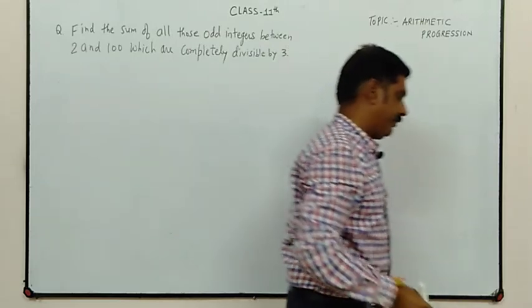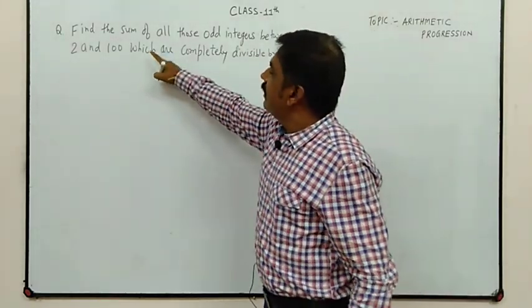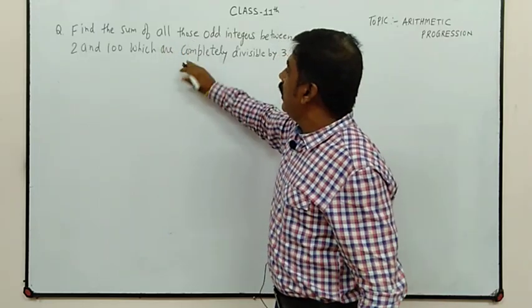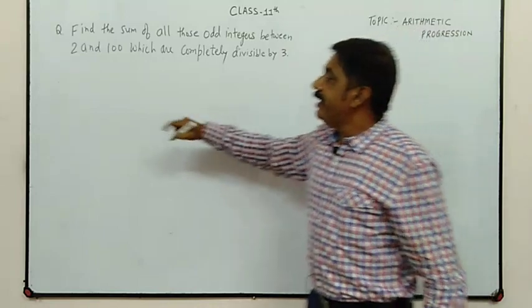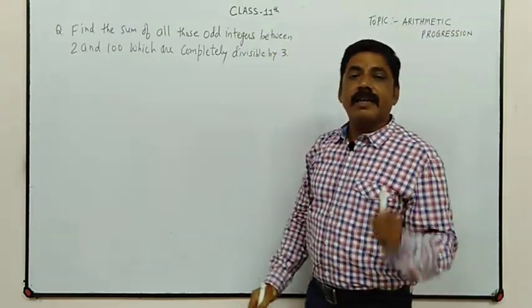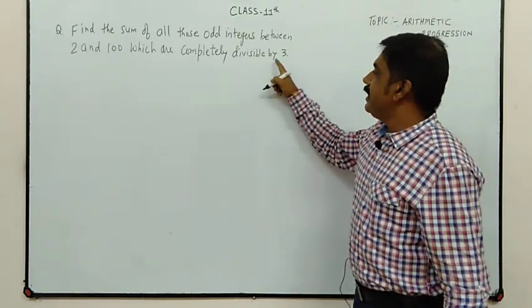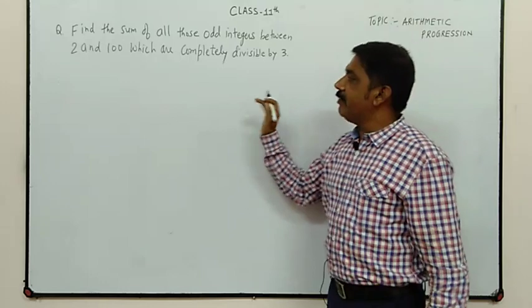Now see the question. So what is the question? Find the sum of all those odd integers between 2 and 100 which are completely divisible by 3. Clear? So completely divisible by 3.